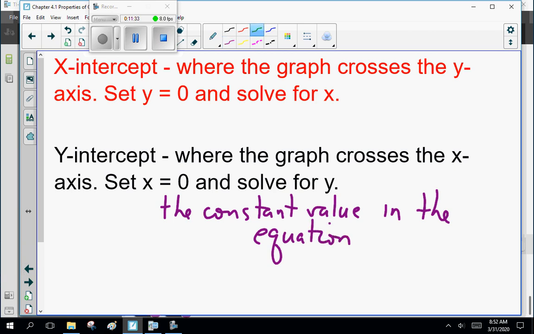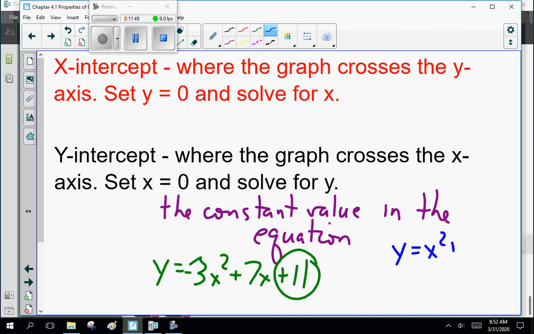So if I go y equals minus 3x squared plus 7x plus 11, what's my y-intercept? 11. If the equation is y is equal to x squared plus x, what's my constant value? Plus 0. Okay? So that's how you find the y-intercept. That's easy.